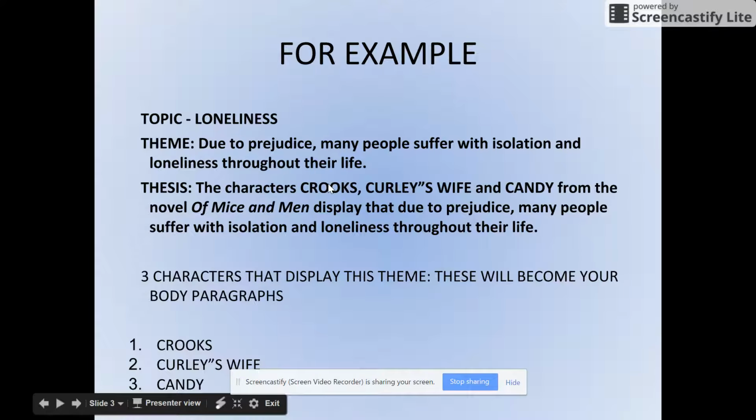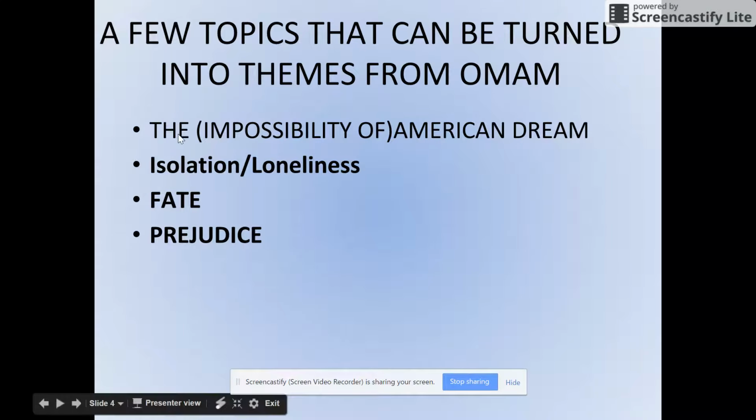So intro, body paragraph 1, body paragraph 2, body paragraph 3, conclusion means you'll have a 5-paragraph essay at the end of it. So for tonight, you're going to be writing your thesis, trying to come up with an effective thesis, and we're going to share those out loud in class. So we'll test them with each other. Now again, the idea that the American dream is impossible is a topic you can turn into a theme. Isolation or loneliness can be turned into a theme. Fate, like in The Fault in Our Stars, like it was meant to happen, could kind of be a theme, though tough to argue. Prejudice is another one, or you can use the internet to do some research and come up with a theme of your own.